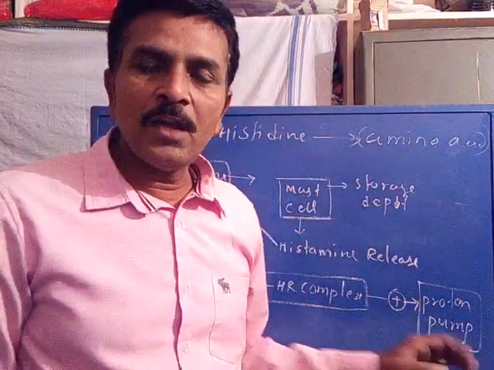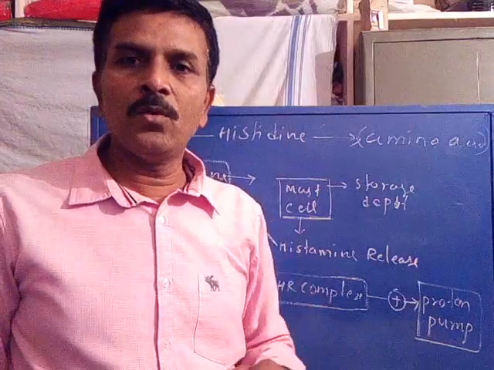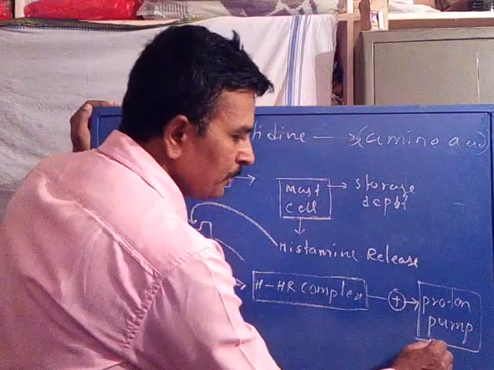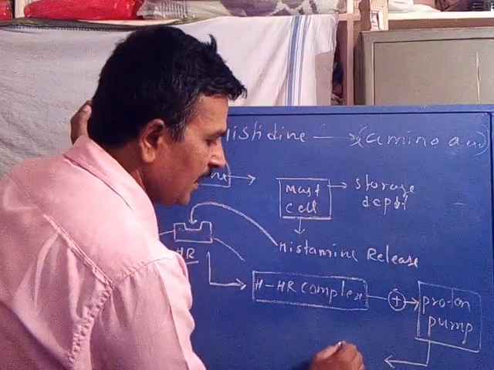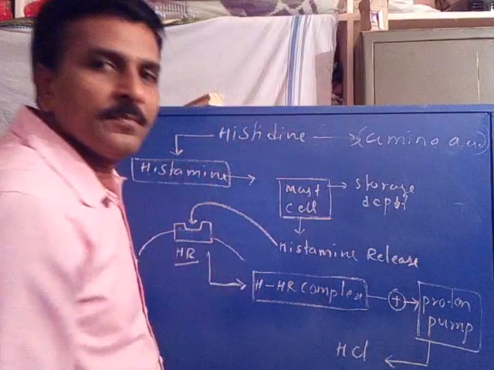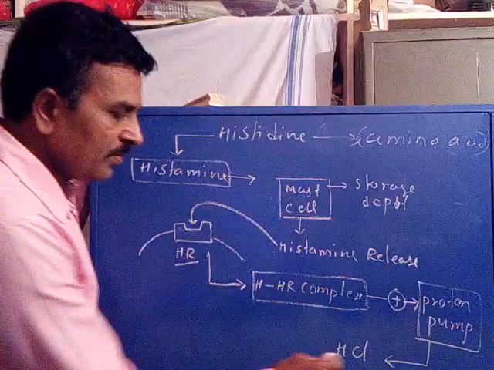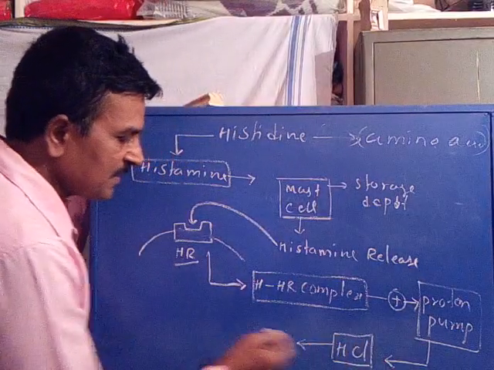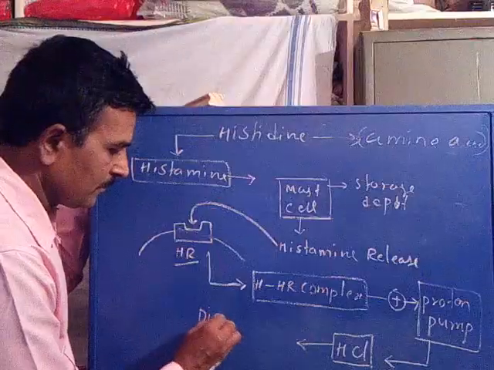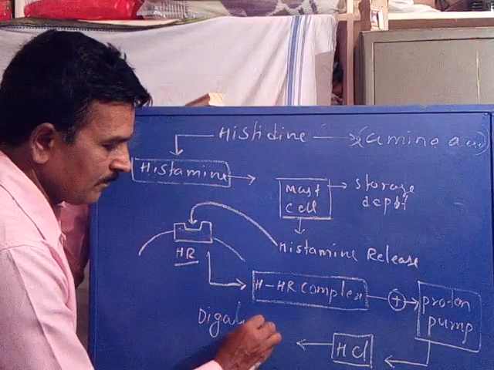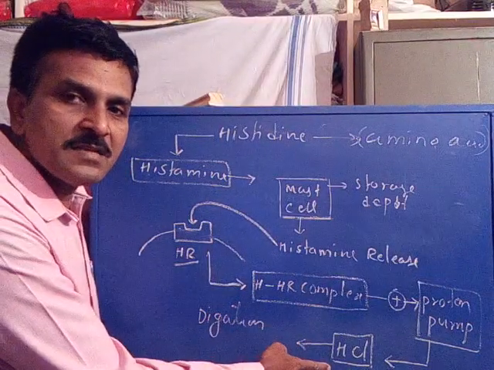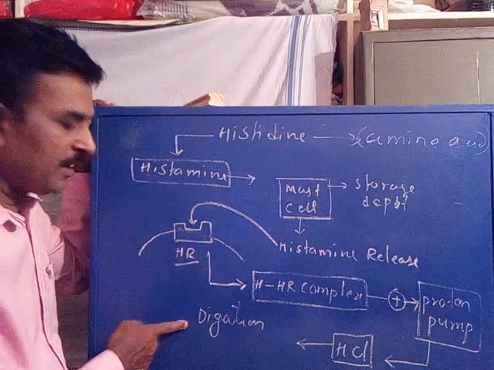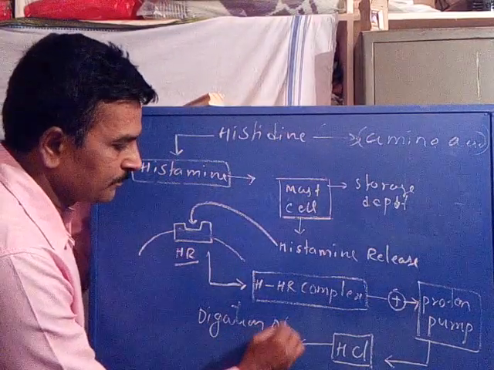Now this is the proton pump present in the gastric mucosa to secrete hydrochloric acid. Therefore, the proton pump secretes hydrochloric acid, that is HCl. This HCl is consumed for the digestion of food.